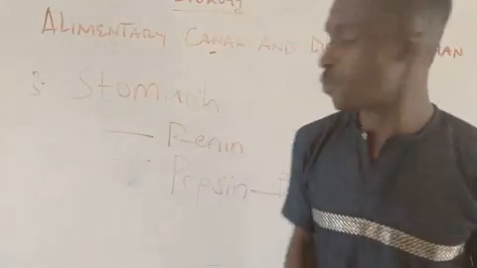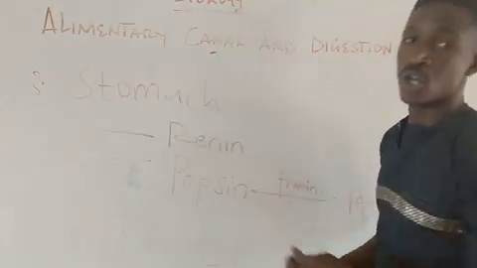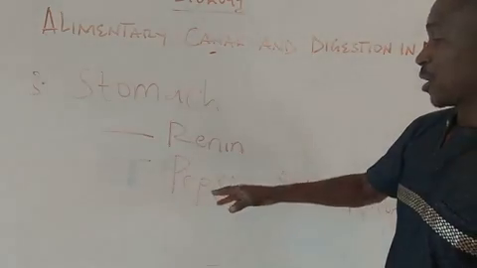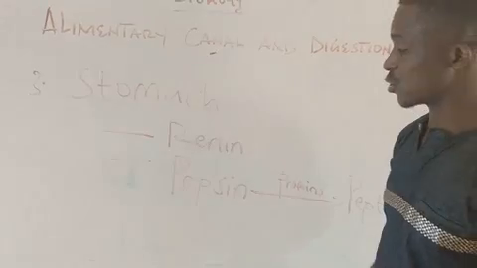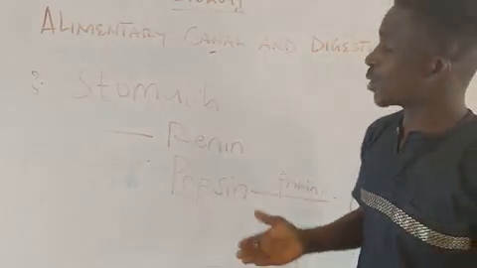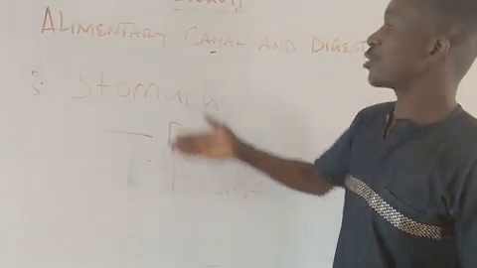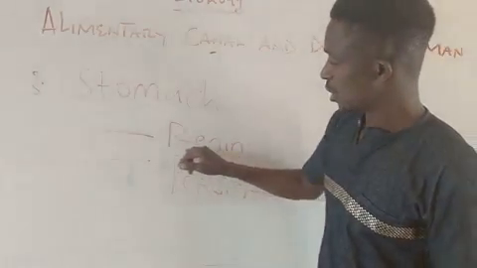So these are the two basic functions of these two enzymes contained in the stomach. Sometimes in the exams they ask you which of these enzymes is found in the stomach. So it's very important that when you're talking about digestion, you include these enzymes. You cannot explain digestion of food in man and exclude